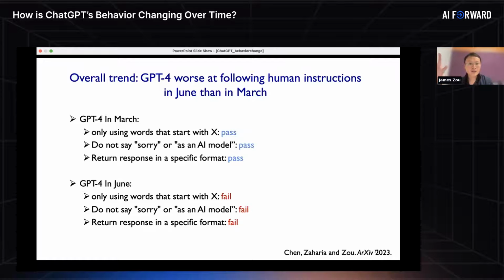That's not to say that the model overall is getting worse. We do see that the model is actually getting safer over time, and it was also doing better on some of these multi-hop information retrieval tasks, but it seems like there are some changes and drifts and degradations, especially around the instruction following.